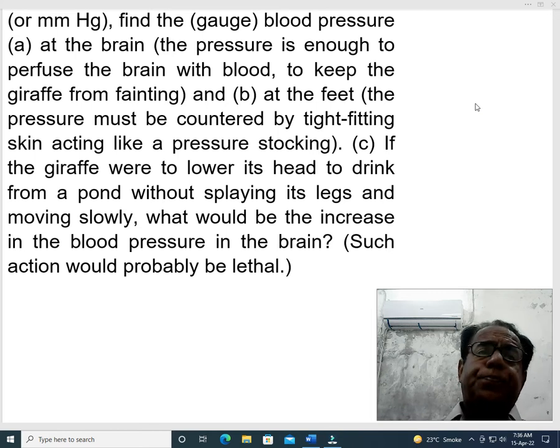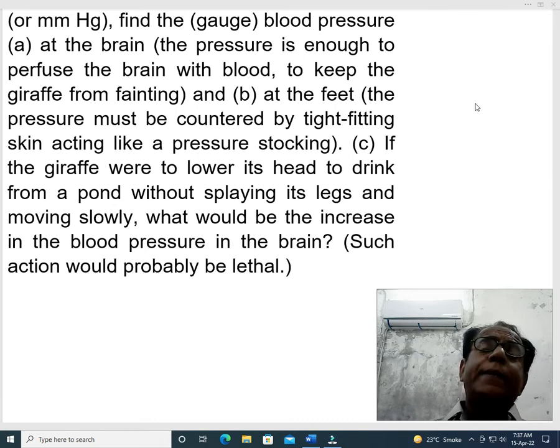So we have to find the blood pressure at 2 places, one at the brain and second at the feet. Part C: if the giraffe were to lower its head to drink from a pond without splaying its legs and moving slowly, what would be the increase in the blood pressure in the brain?